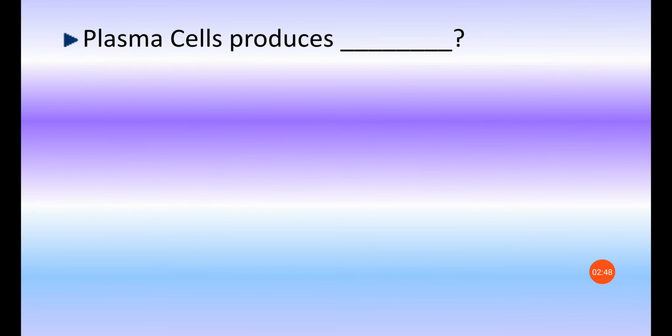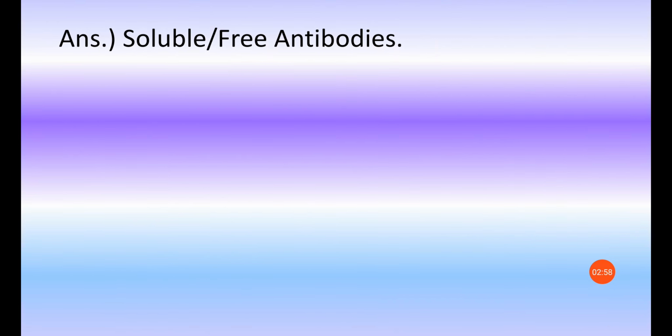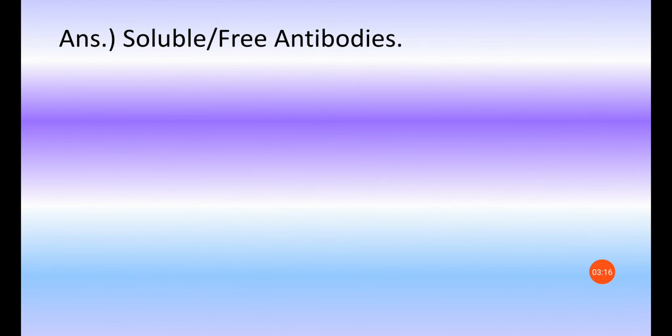Next, plasma cells produce dash. What do the plasma cells produce? What is their role? Their role is producing soluble or free antibodies. You know that B cell is differentiated into two kinds of cells. They are memory cells and plasma cells. Memory cells produce secondary antibodies, whereas plasma cells produce free antibodies or soluble antibodies. Not only B cells, all the antigen presenting cells.